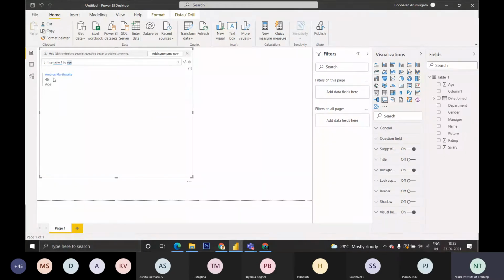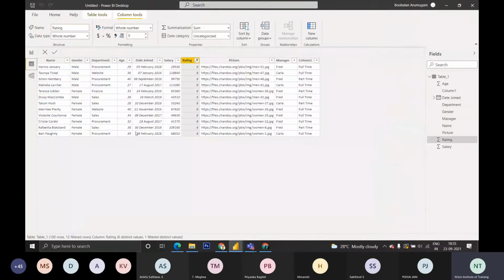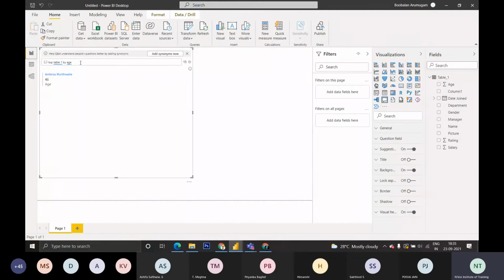It will show Ambrose is the top age person. His age is 46, and everyone else's age is lower than that. So it will show those things. We can just ask questions and get the data. Like the most recent update of Table 1, what is the last update? Like that we can get any data.